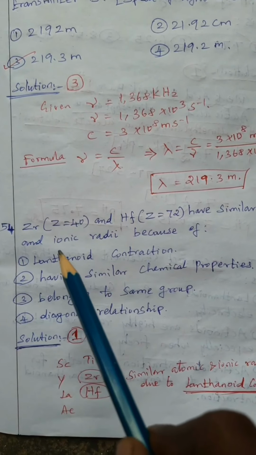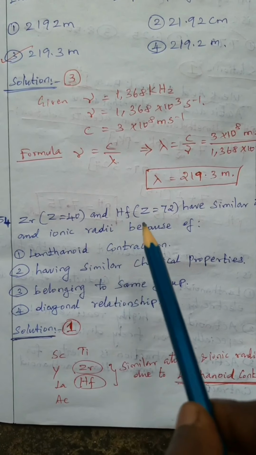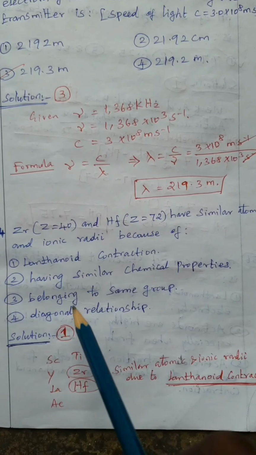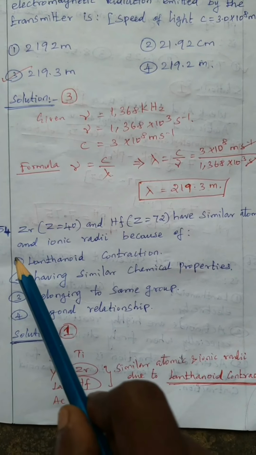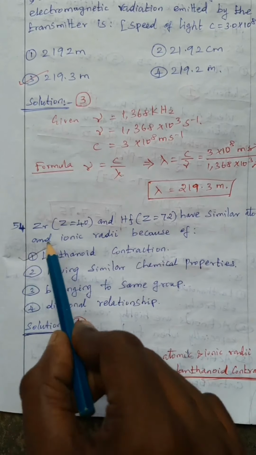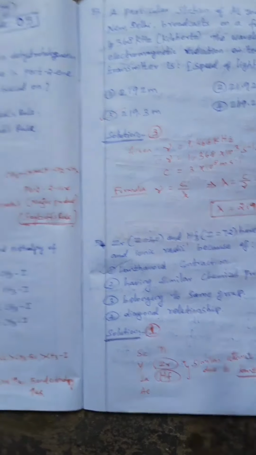Then question number 54. Zirconium and hafnium have similar atomic radii and ionic radii because of, the reason is lanthanide contraction. Okay, so option 1 is correct. Option 1 is correct. So lanthanide contraction.